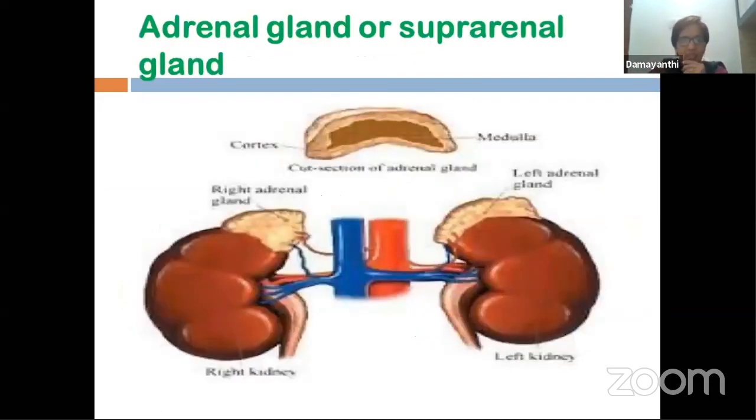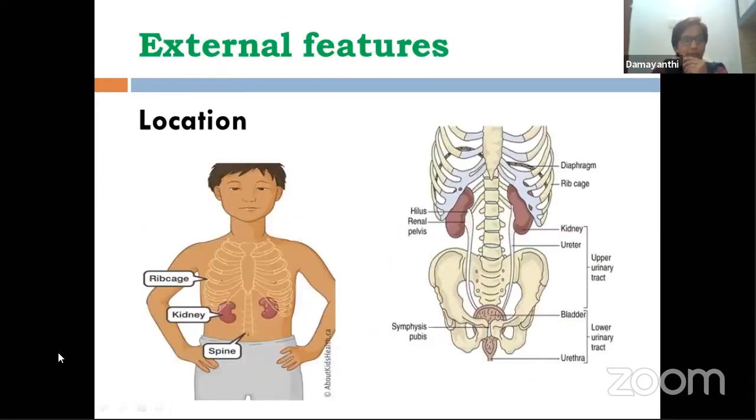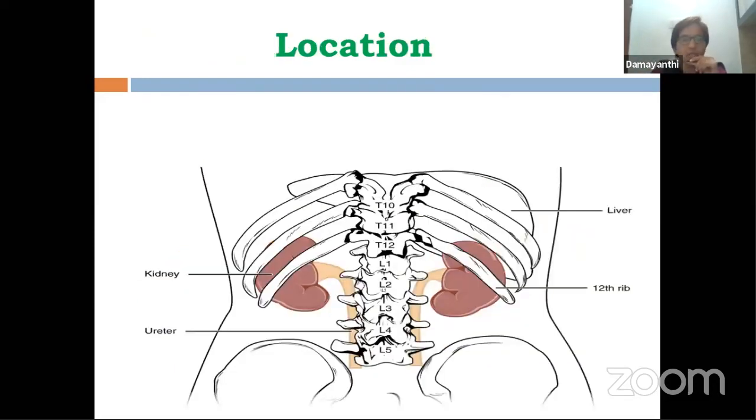Actually, I forgot to mention this when I was teaching location. When we talk about the location of kidneys, kidneys are present on the posterior side of our body, on both sides of the vertebral column, on the dorsal side. When we consider ourselves, our front portion is the anterior part, which is ventral, whereas the backside we call posterior, or dorsal.